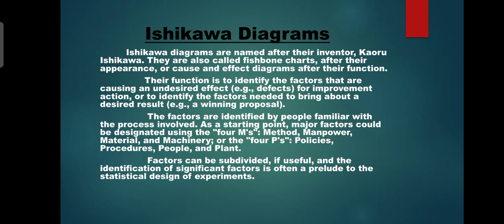As a starting point, major factors could be designated using the 4 M's, like method, manpower, material and machinery, and the 4 P's, like policies, procedures, people and plant. These factors can be subdivided. This is useful, and the identification of significant factors is often a prelude to the statistical design of experiments.